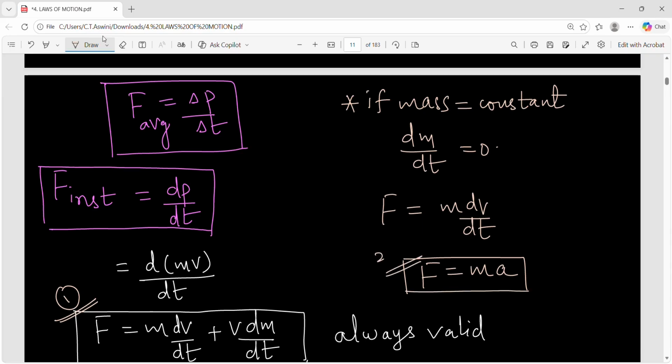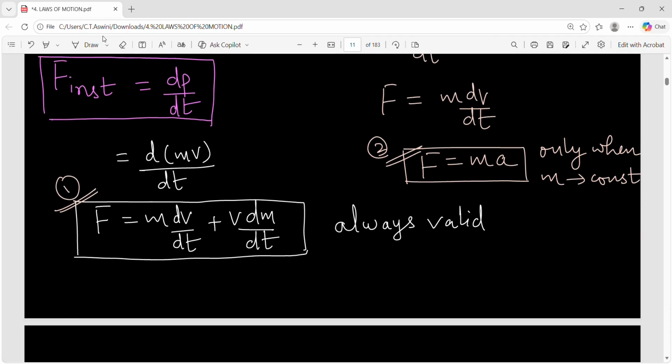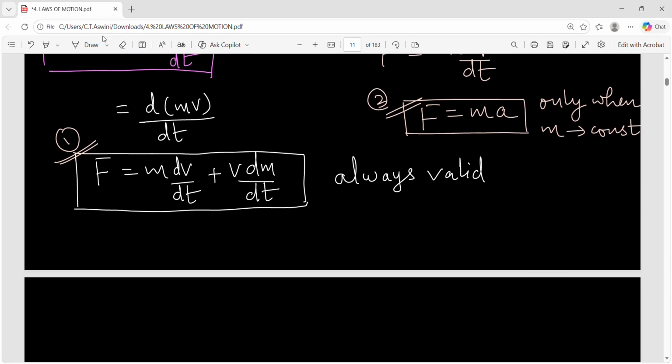And this is the second important formula. And remember, this is valid only when the mass of a body is constant. Clear, everyone? So Newton's second law talks about the quantity of the force, the magnitude of the force. The first formula is very important, always valid. And the second formula is also important, valid only when mass is constant.